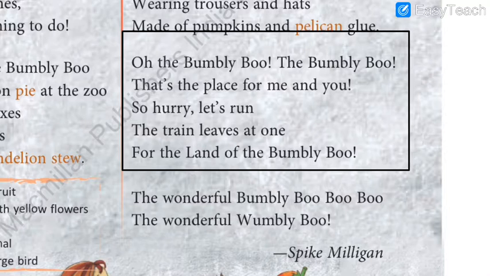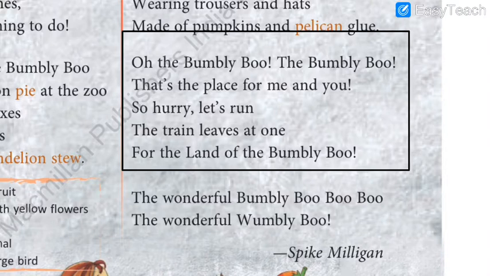So the words that have the same end sound are called rhyming words. And as you can see, they are rhyming words. We use rhyming words in the poem to make it enjoyable and song-like. Yes, a poem always sounds like a song. For example, if I take one paragraph again, in the land of Bumbleboo, you can buy a lemon pie at the zoo. So boo and zoo are the same. This is the reason why they put rhyming words in the poem, to make the poem much more interesting.